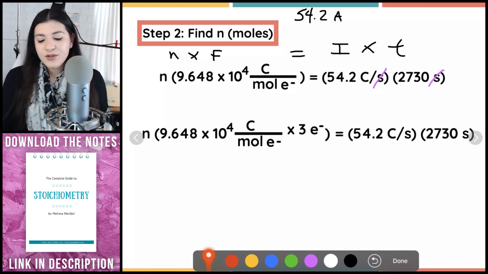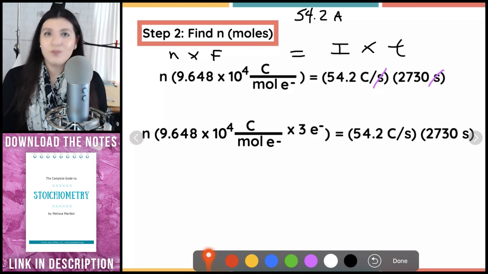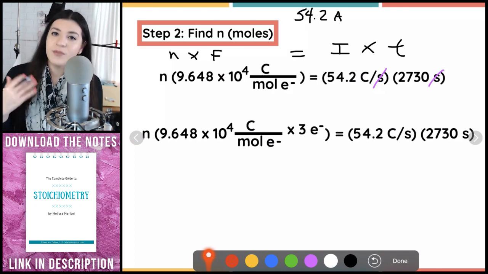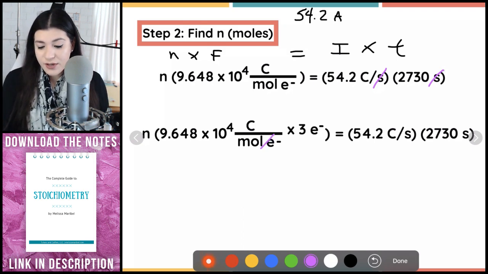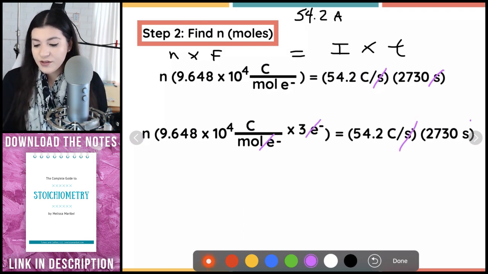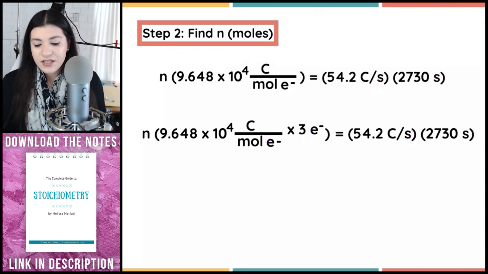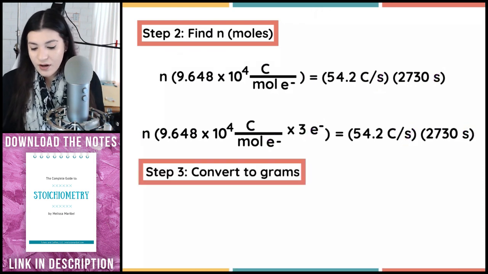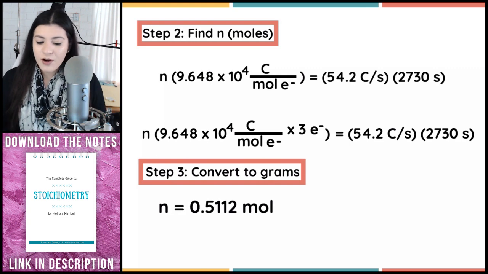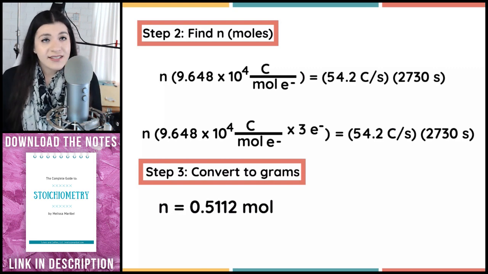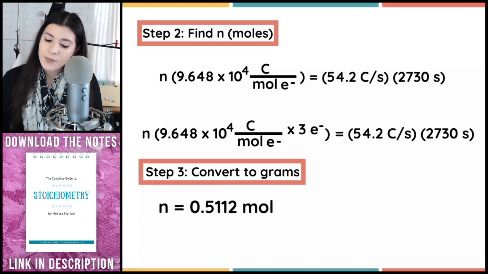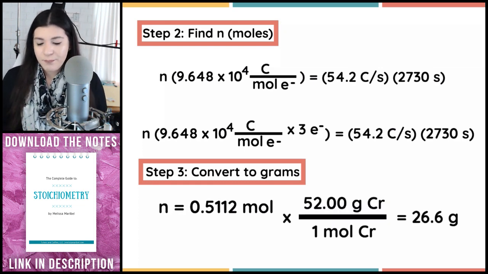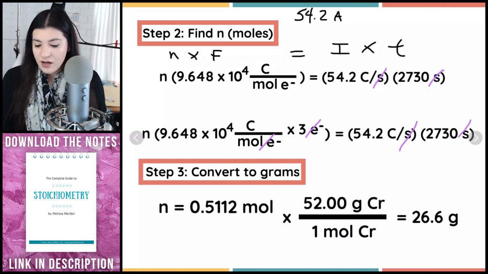That's why I used 3 electrons, because the chromium solid goes to chromium 3+. So our electrons would cancel, and our seconds would also cancel. Then I can continue doing the math, and after doing the math here, I would get this amount of moles. Last up, since this question requested grams, I'll convert this to grams by multiplying by the molar mass of chromium, and our final answer for chromium would be this.